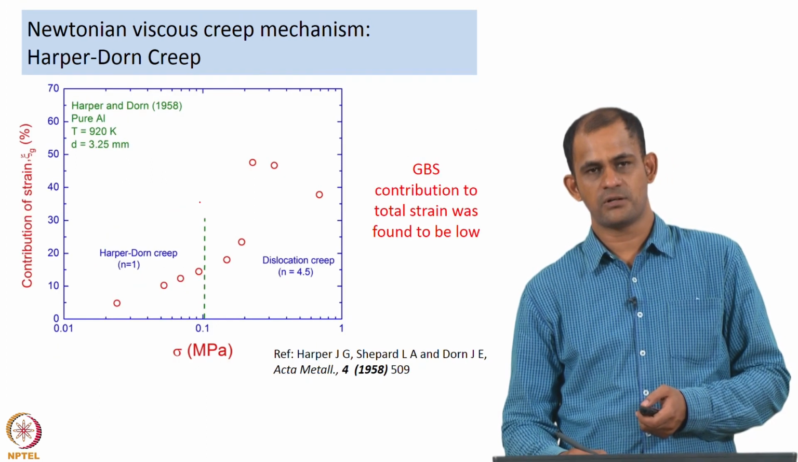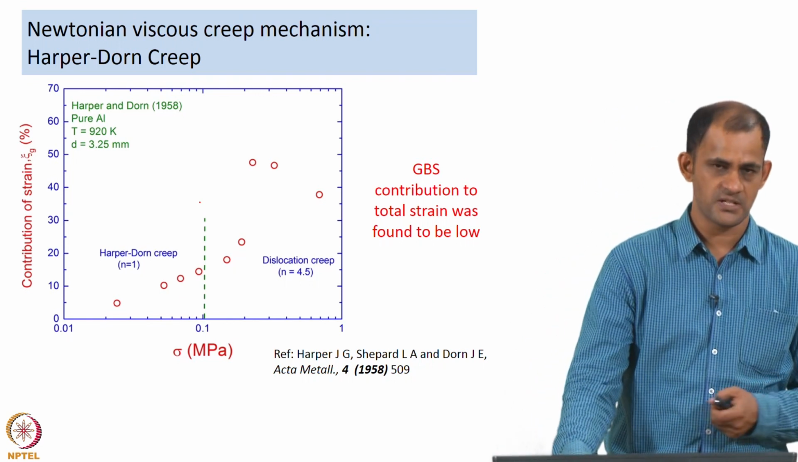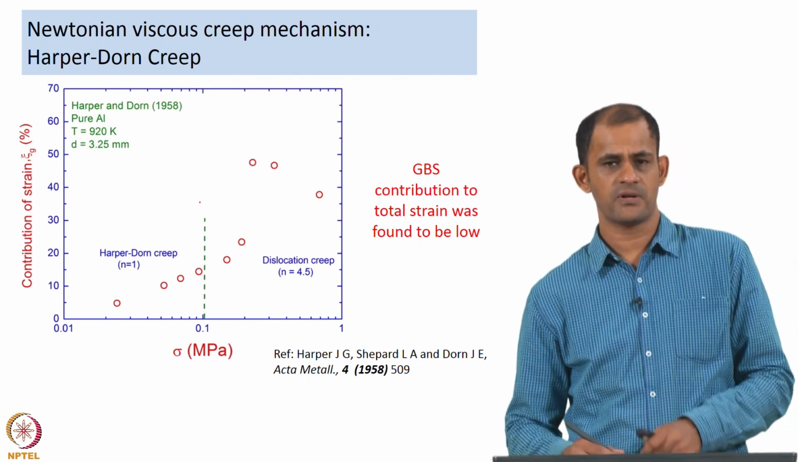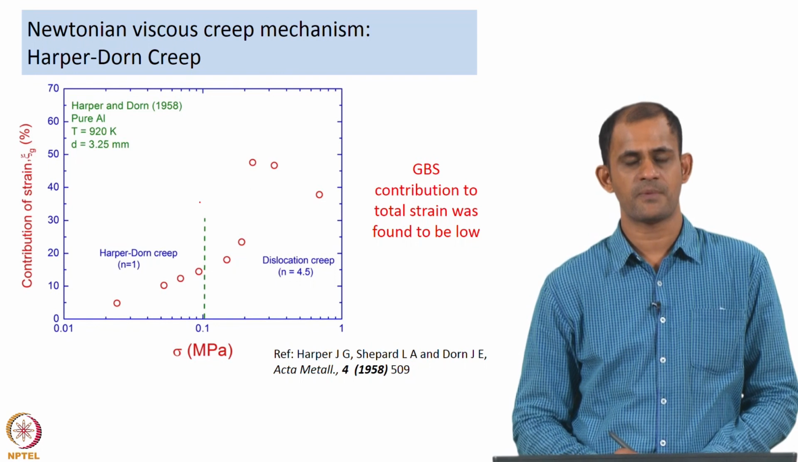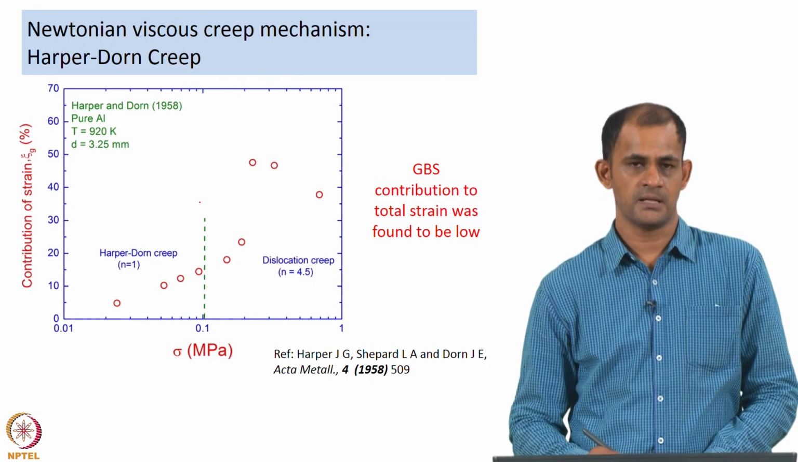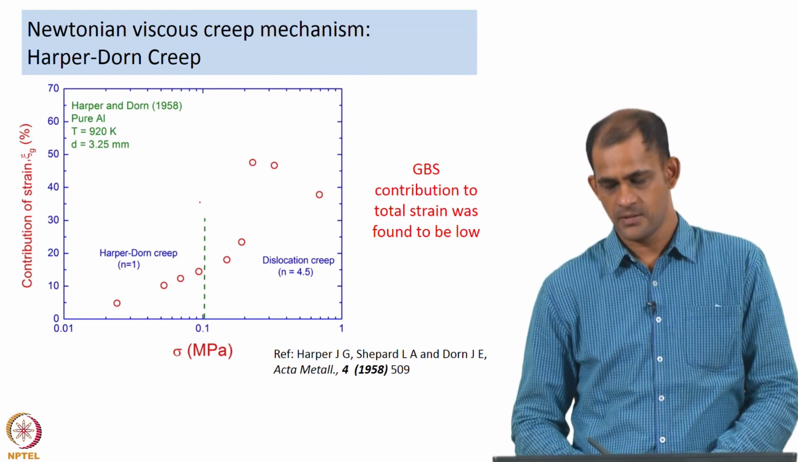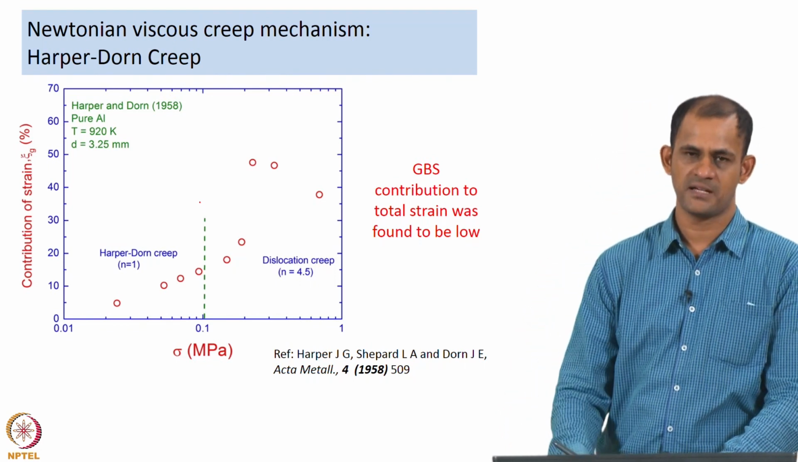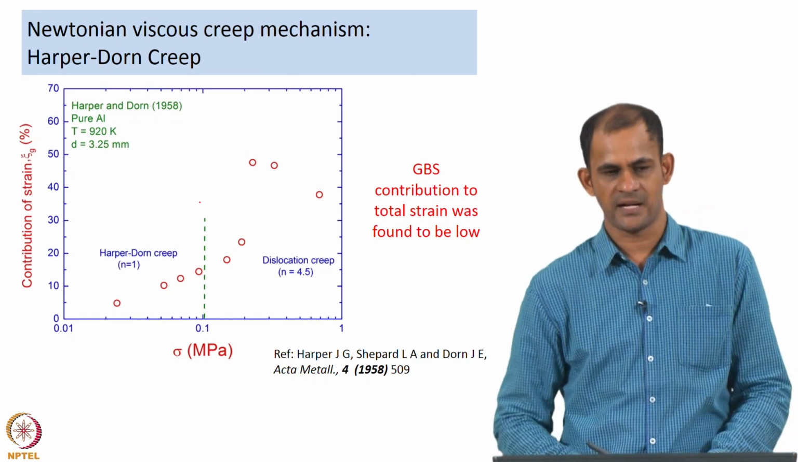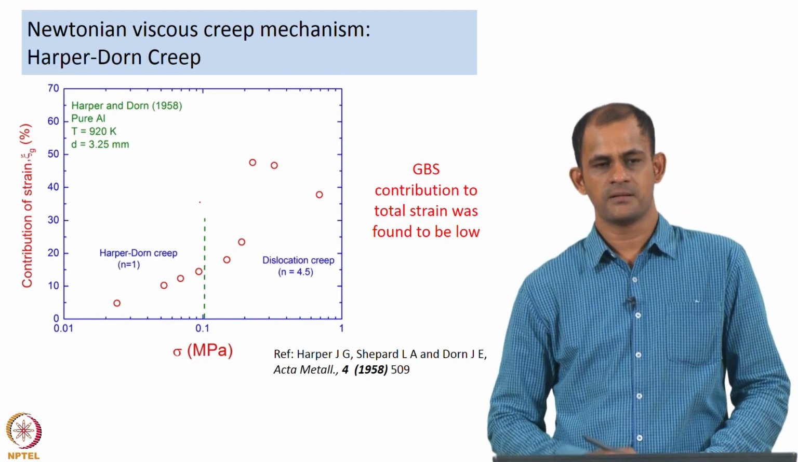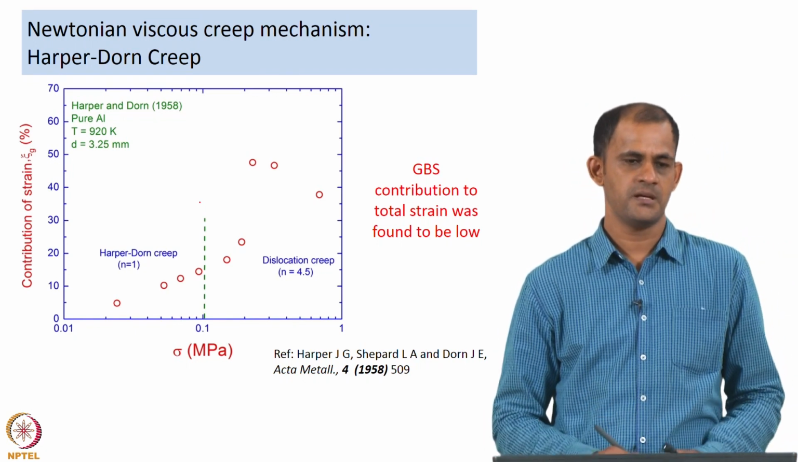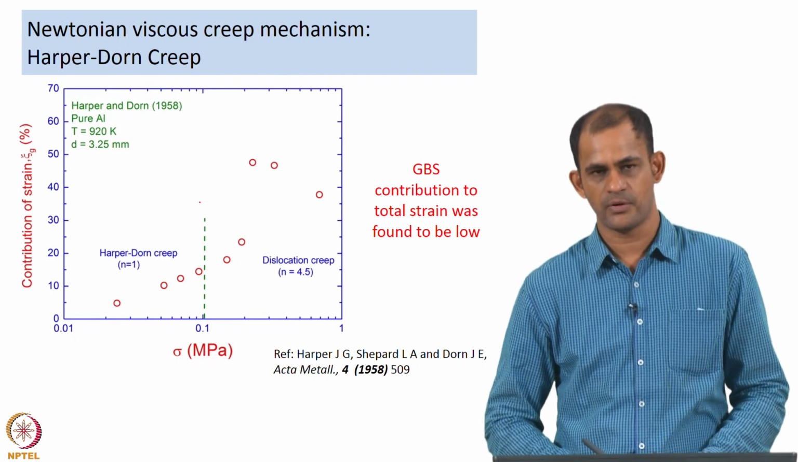Another validation of their observations came in a subsequent work, where they also tried to determine the contribution of sliding, or the contribution of strain from the grain boundaries. So, they carried out something called marker experiments, and they looked at the marker displacements in the center of the grain and close to the grain boundary.